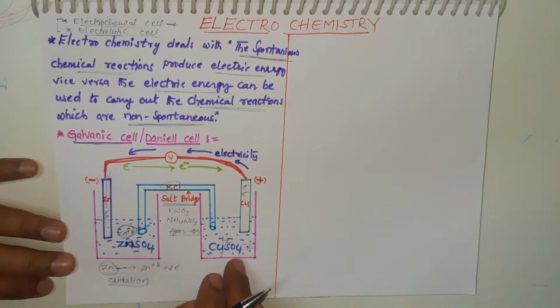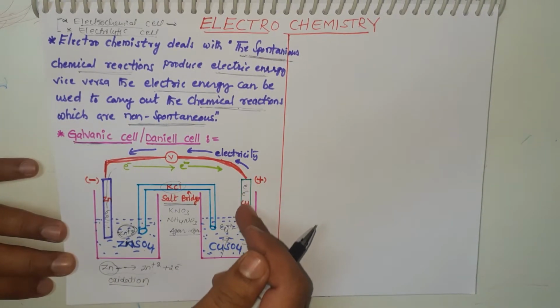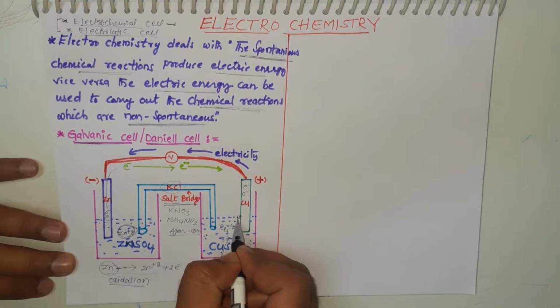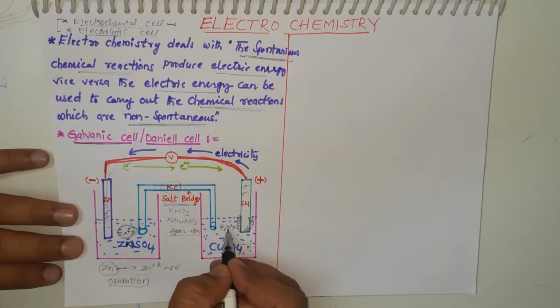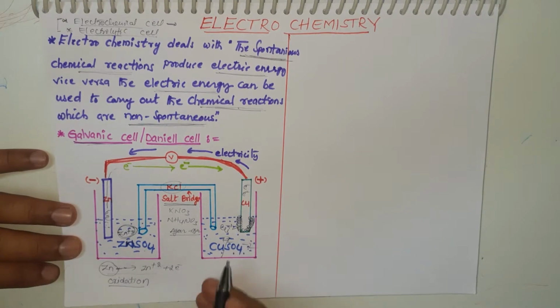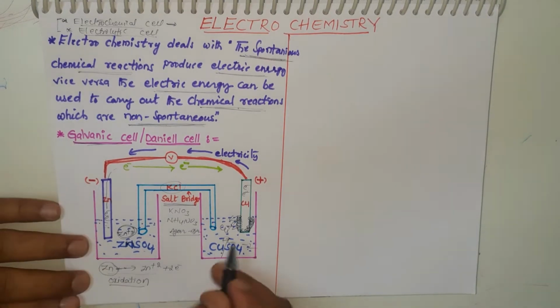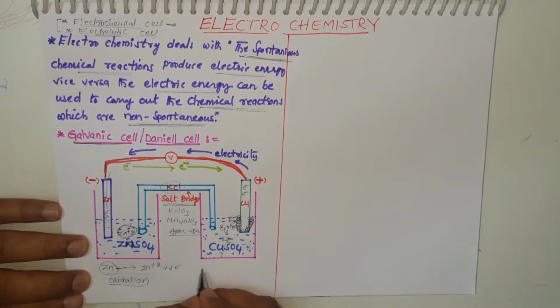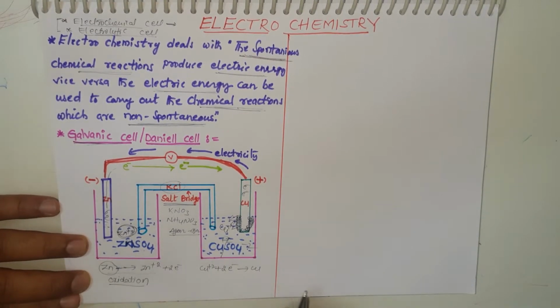This electrolytic solution dissociates like this, and Cu2+ receives 2 electrons and is deposited on the copper rod as copper. Cu2+ receives 2 electrons and converts into copper, where the oxidation state goes from +2 to 0.